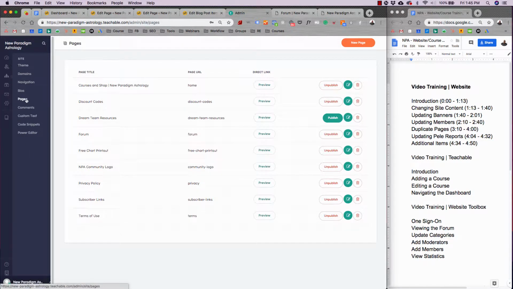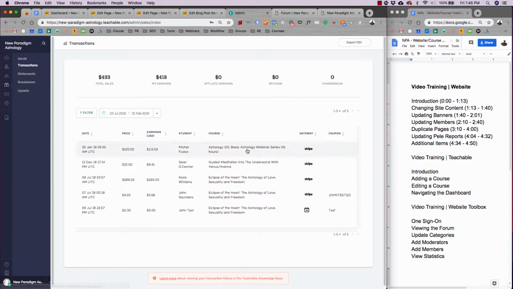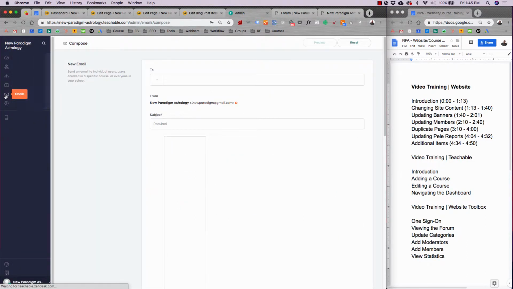Come on. Okay, it's taking a second to load. But while that loads, you can edit any of the page content and images. We have all the source files for those as well. If you hit the sales tab, you can see how many sales you've had recently. You can see statements, breakdowns, upsells, all of that good stuff.